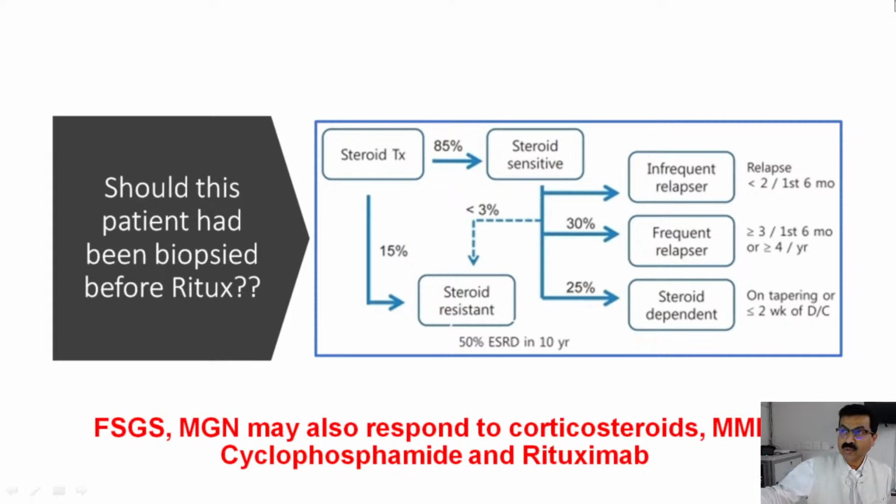One very important question comes to mind, which is very controversial in day-to-day practice: whether this patient should have been biopsied before rituximab. It is possible, but this was not in the clinical discussion portions which I have been given. Many times FSGS or membranous patients also respond to corticosteroid, mycophenolate mofetil, cyclophosphamide, and rituximab. With this kind of combination of treatments, some patients also respond.